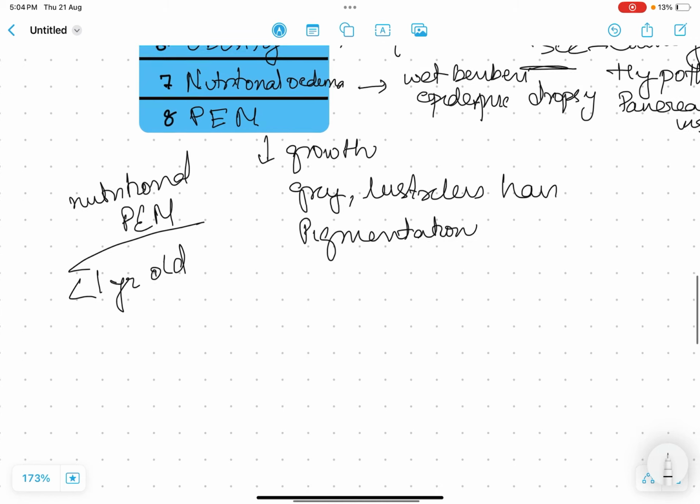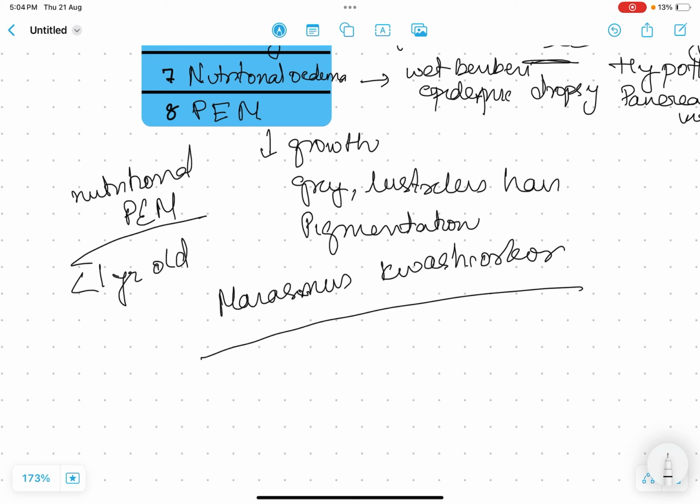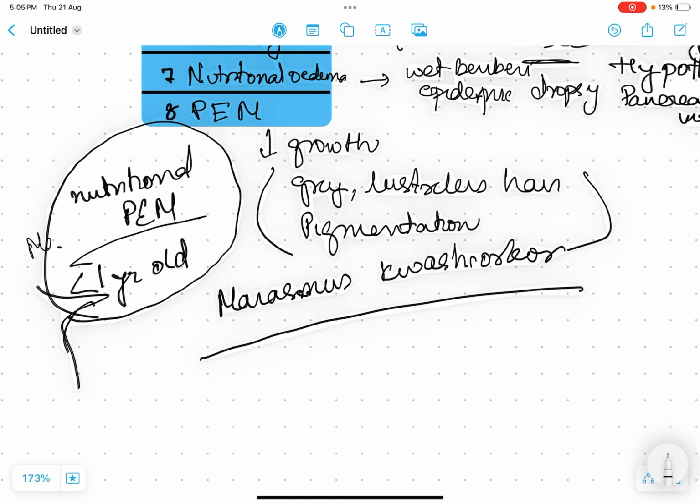Then there is one more variety known as Marasmus Kwashiorkor. Children have features of both Marasmus as well as Kwashiorkor. So this was something of Kwashiorkor. This is Marasmus. Here the child will look apparently healthy in growth, with sunken eyes. This nutritional PEM is nutritional malnutrition, Marasmus.